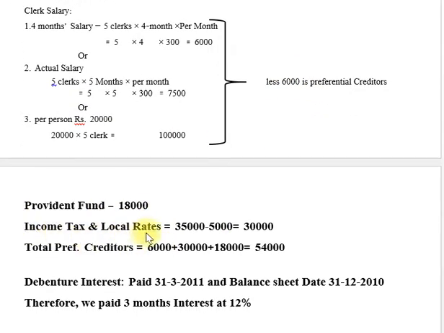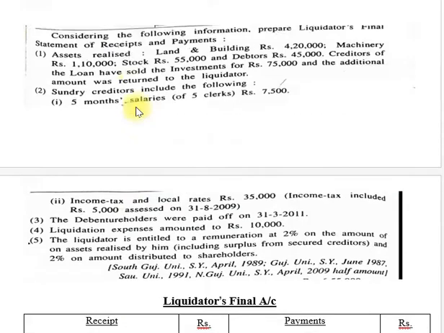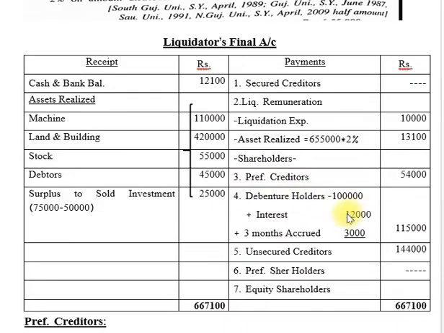And then after income tax and local rates, so 35,000 minus 5,000 before the year. So now in present year income tax is 30,000. So total preferential creditors 6,000 plus 30,000 plus 18,000, that is 54,000. So we note down 54,000. Then after debenture holders. So friends, debenture holders, you can see the amount of debentures 1 lakh plus outstanding interest 12,000.